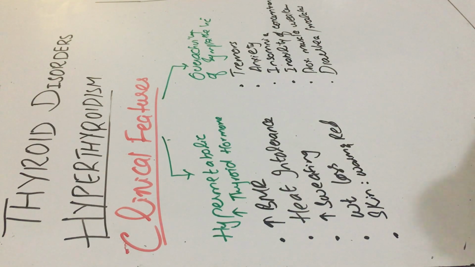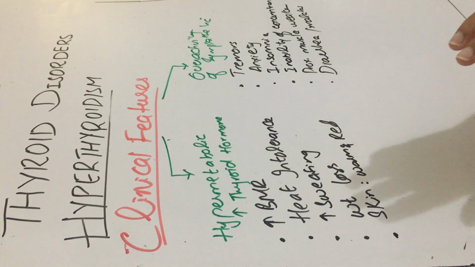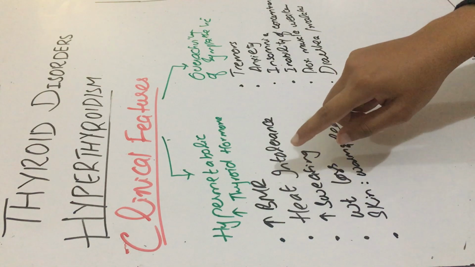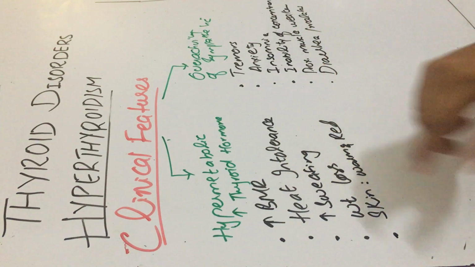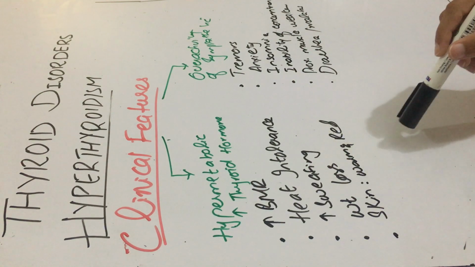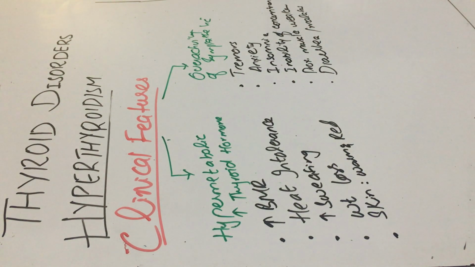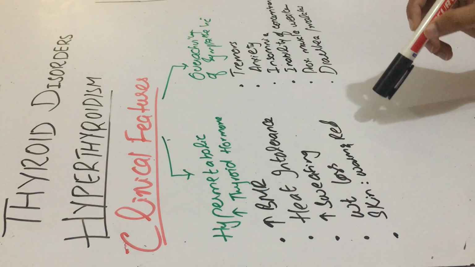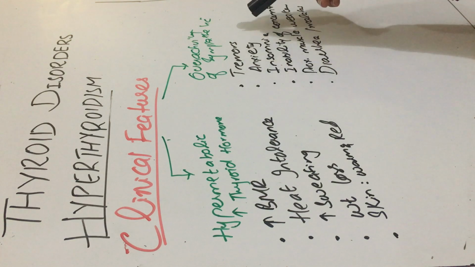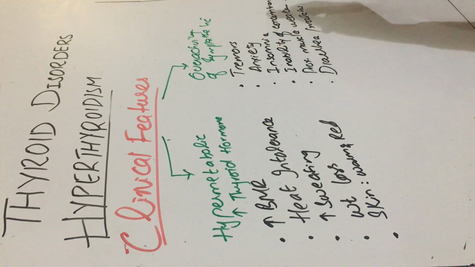So I am repeating the clinical features again. These are due to two mechanisms. The first is the hypermetabolic state due to increased thyroid hormone, and so they would have increased BMR, heat intolerance, increased sweating, weight loss, and the skin of such patients would be warm and red. And due to overactivity of the sympathetic nervous system, they would have tremors, anxiety, insomnia, inability to concentrate, proximal muscle weakness, and diarrhea.